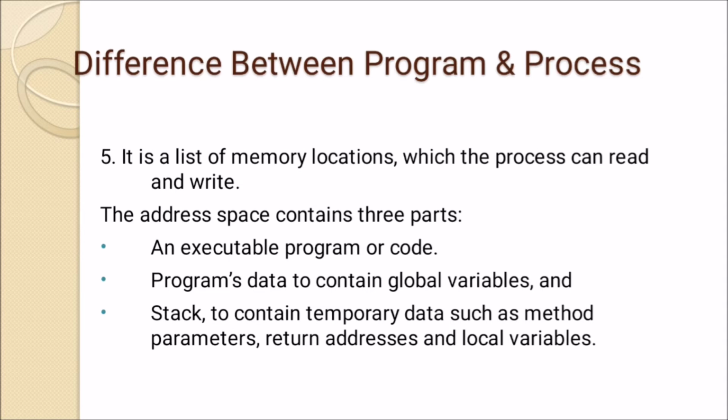There is a list of memory locations which the process can read and write, and that address space contains three parts. Which three parts? An executable program or code, program's data to contain global variables, and stack to contain temporary data such as method parameters, return address, and local variable. So these are the three parts of the address space.